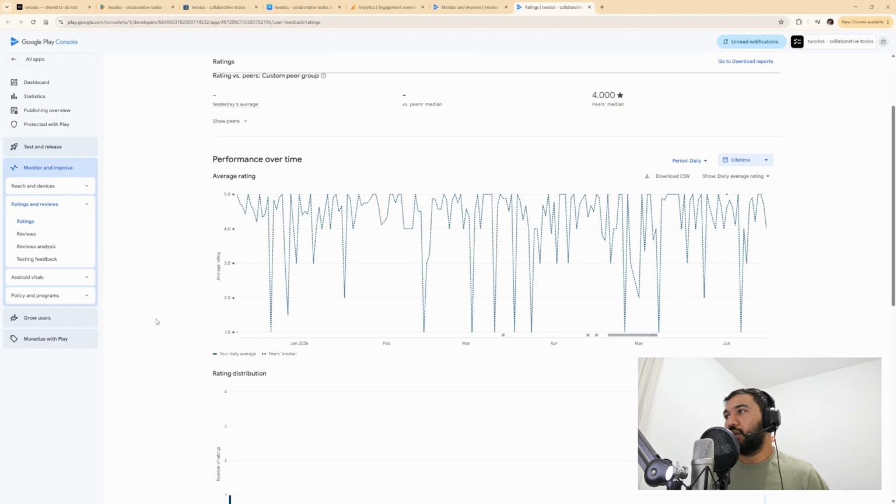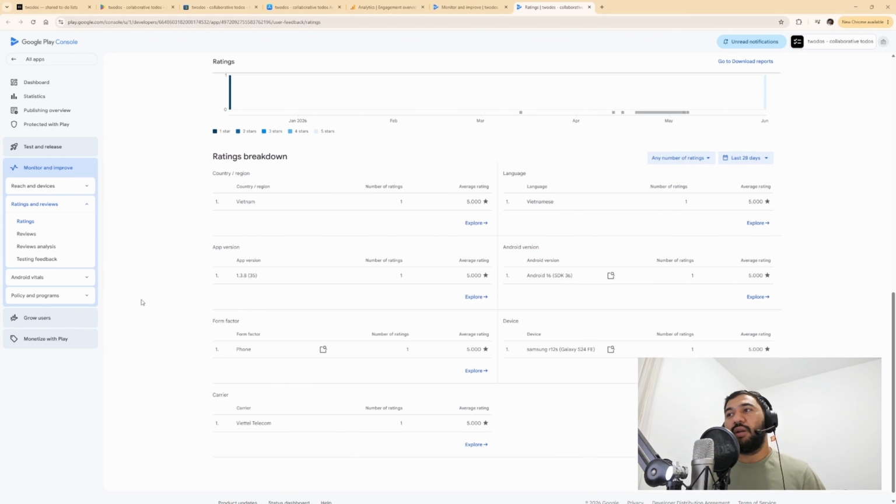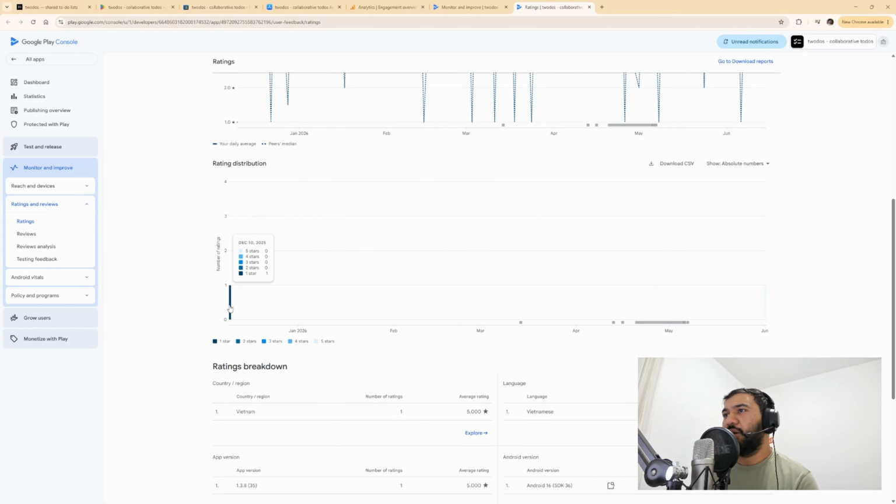I hope the analytics doesn't crash. So there we have it. There was a 1-star rating. This is the 1-star one, right? Yeah, rating distribution. So this is 1-star, and where exactly is the 5-star? Yeah, there are the 5 stars. This is the 1-star, and these are all the 5-stars.